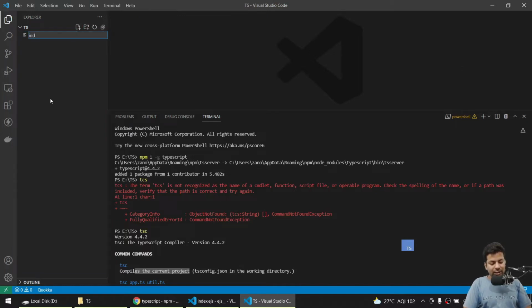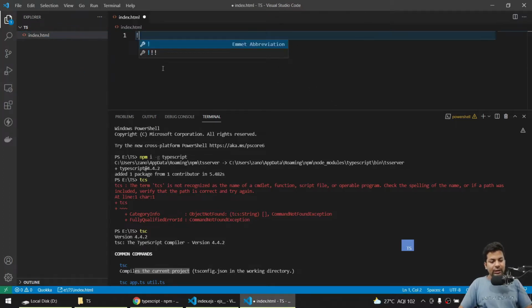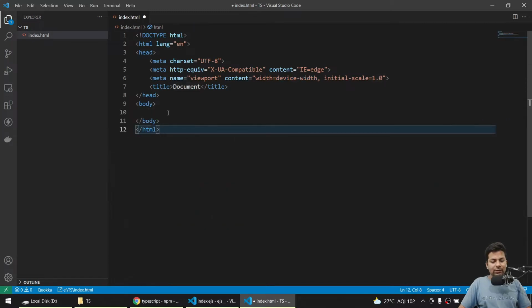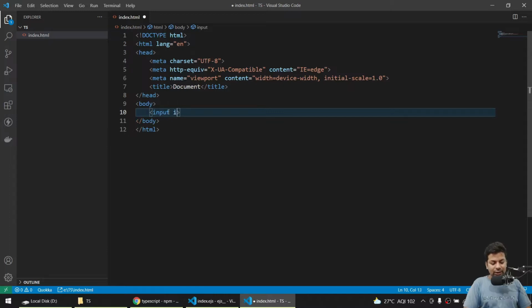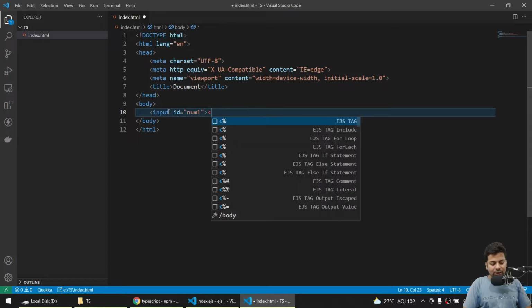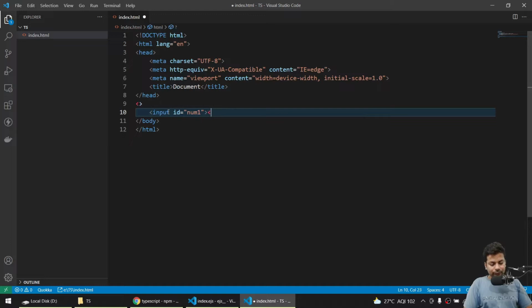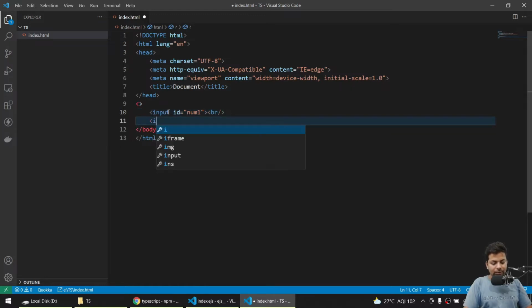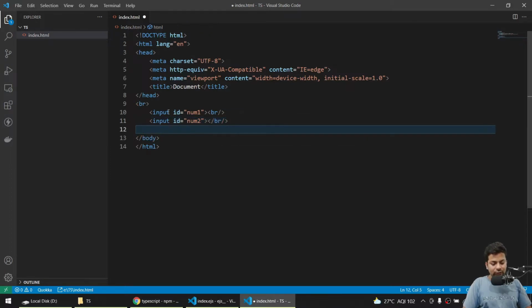Firstly I'll make an index.html file. Here I'll make one input tag with id num1 and put a br, then another input tag with id equals num2 and put a br tag. Now we'll add a button for calculate.